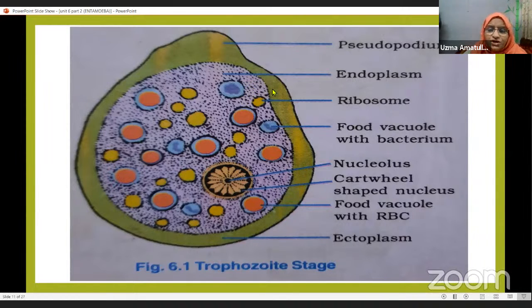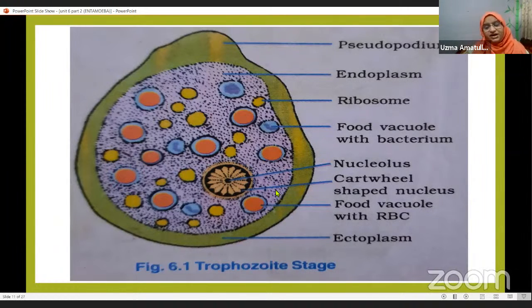Now you see this ectoplasm, it is clear. It does not have any granules. Any round structures are not present here, but here you can find them. So it is clear and viscous. Viscous means it is semi-solid, or you can say a jelly-like substance. So it is clear, non-granular, viscous ectoplasm. Now inside, this is called the endoplasm. Endo means inside. So this endoplasm has granules. It is granular and fluid-like.